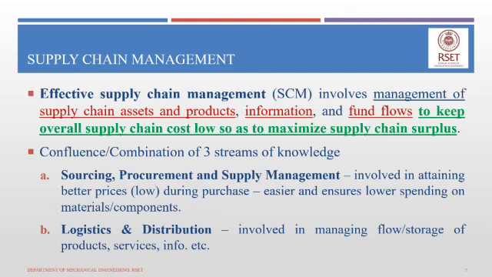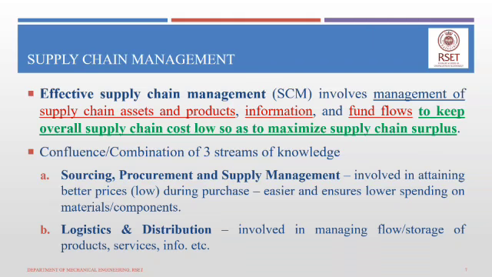That is why supply chain management gives very high importance to keeping the material cost as low as possible and keeping the cost involved in managing the flow or transportation of these items as low as possible.